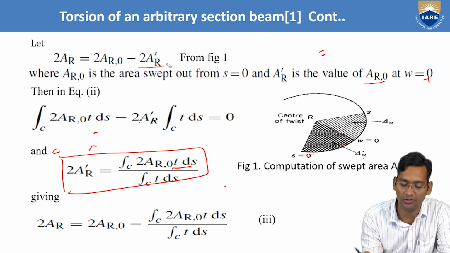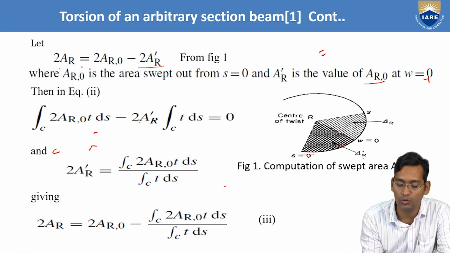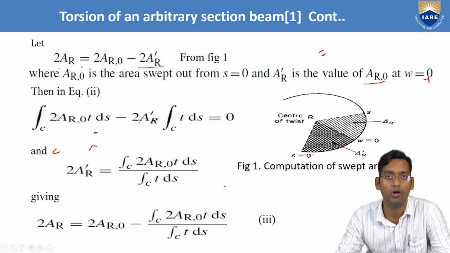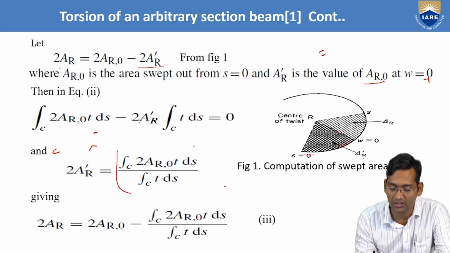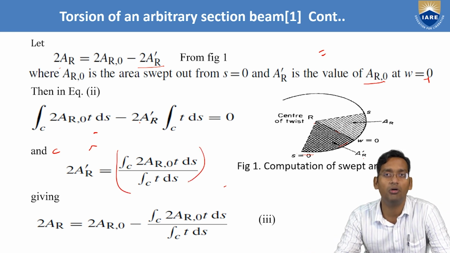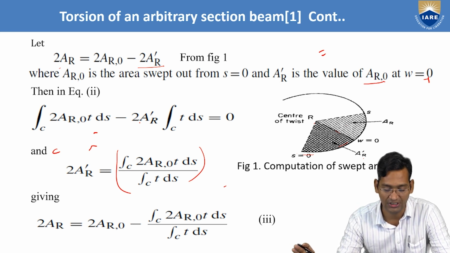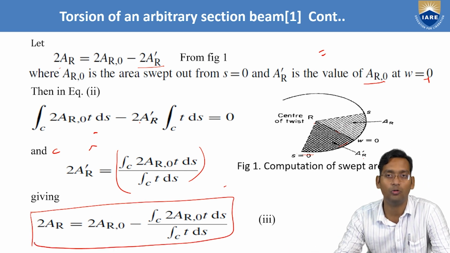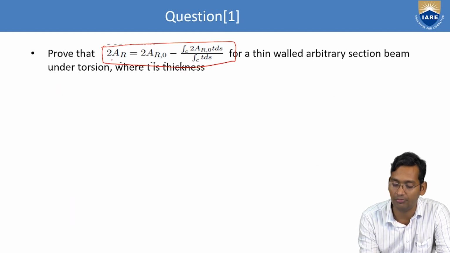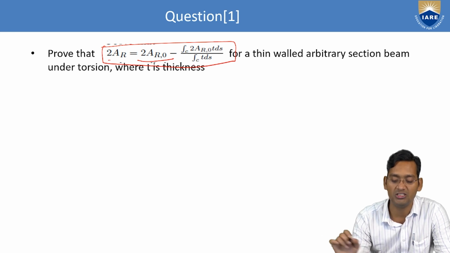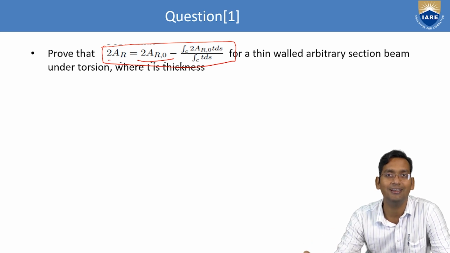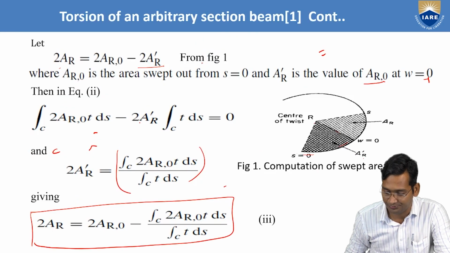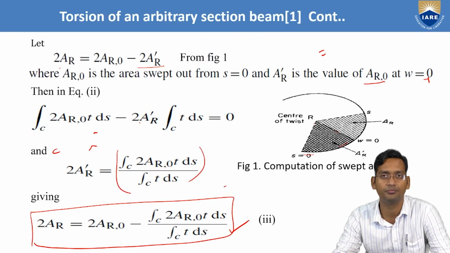Okay. So now after substituting, what we will get? Simply 2AR equals 2AR comma naught minus this whole thing, that is integral of C 2AR comma naught TDS by integral C of TDS. So now finally we got this equation, and that only we have to derive: 2AR equals 2AR comma naught minus integral C 2AR comma naught TDS by integral C of TDS. That only we have to derive. So now we derived. Right.